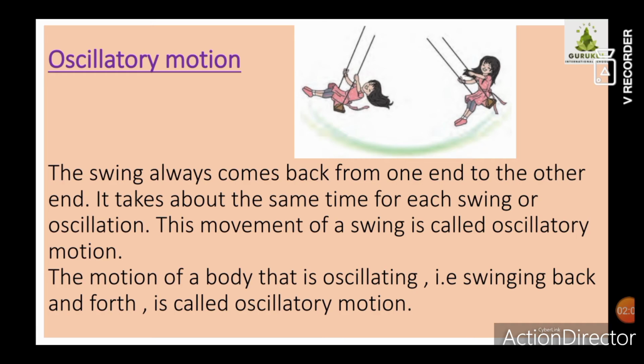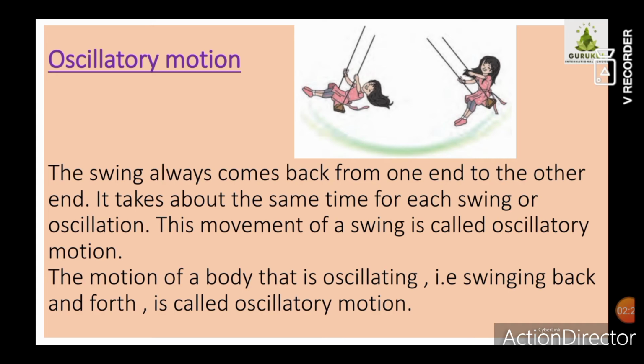So the swing always comes back from one end to the other end. It takes about the same time for each swing or oscillation. You might have observed that while swinging, it takes a similar time to complete each swing.